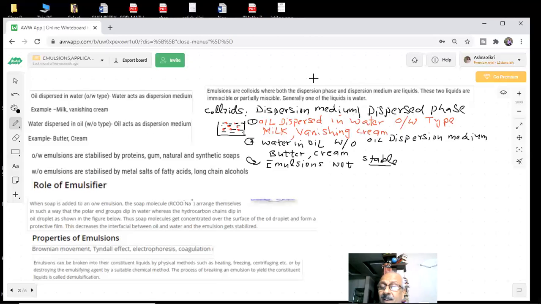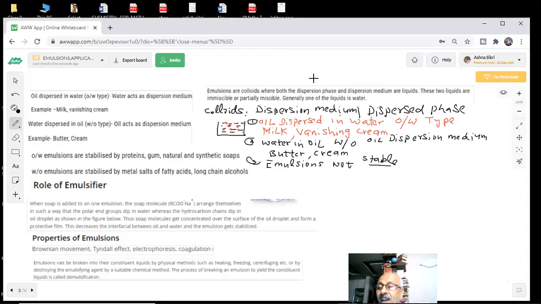Emulsion no longer exists, because what is the definition? Dispersed phase and dispersion medium. The dispersed phase particles are distributed in the dispersion medium. They are not going to separate as two separate layers. But you see oil and water separating into two separate layers. That means emulsions are not stable.